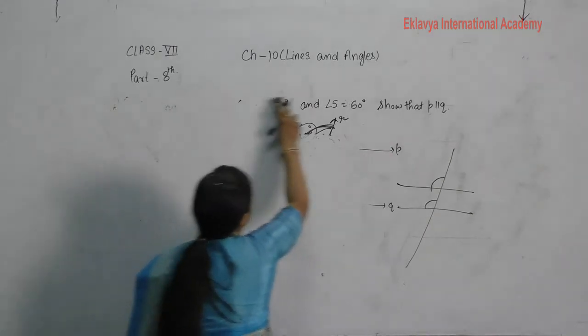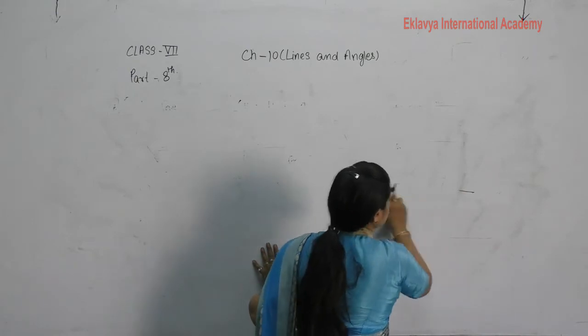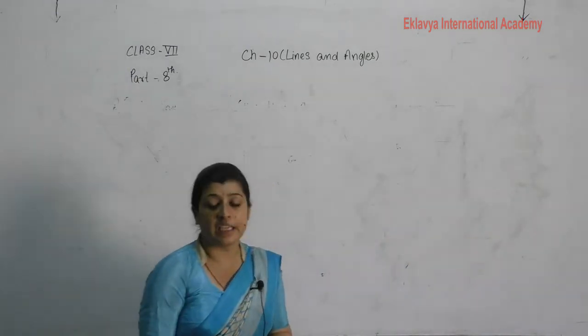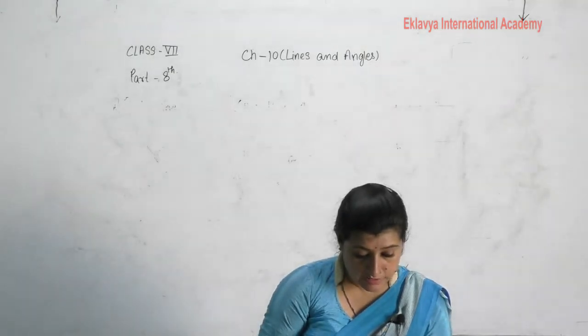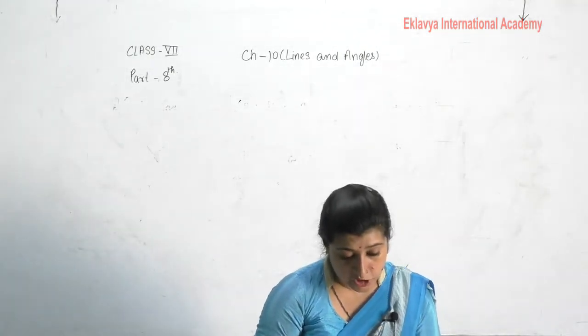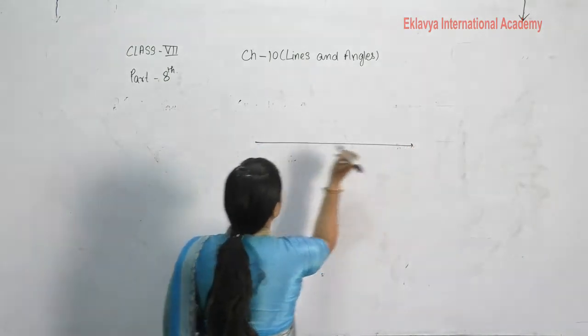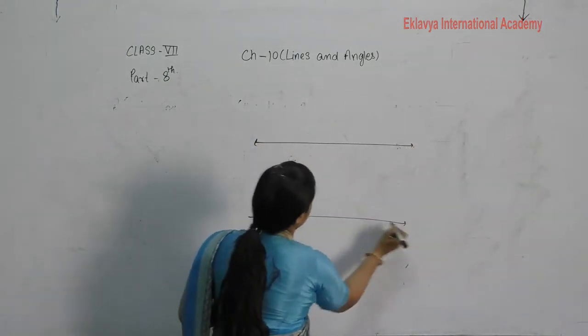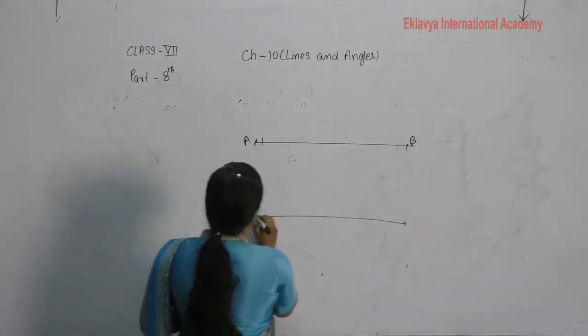This is the concept of how to test for parallel lines, that is, how we can check whether the given lines are parallel or not. In this question given to you, in the figure show that AB is parallel to CD. Two lines are given to you, AB, CD.